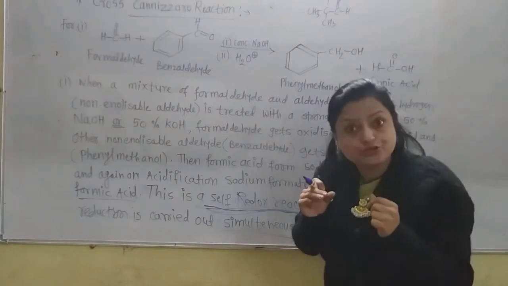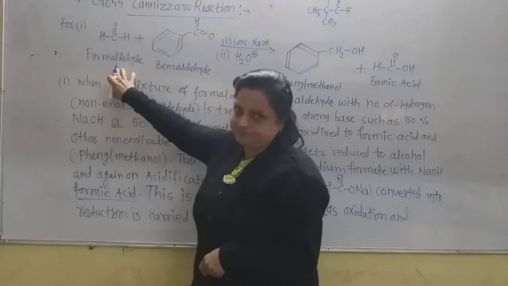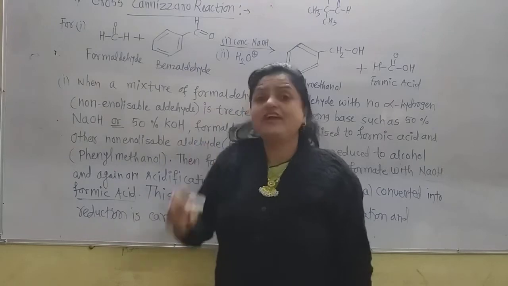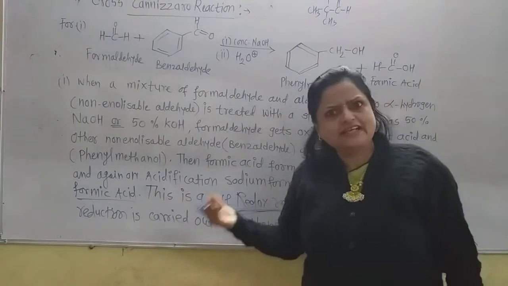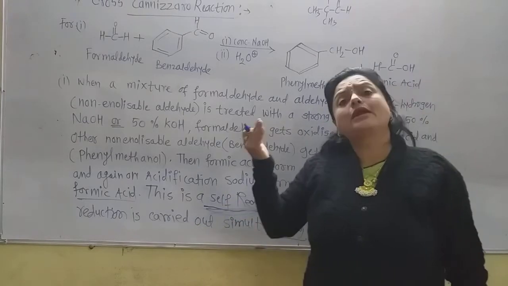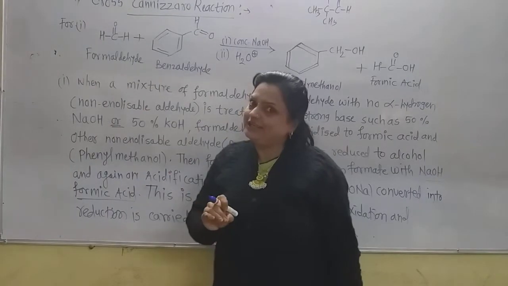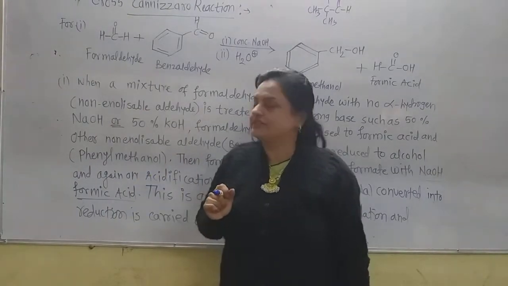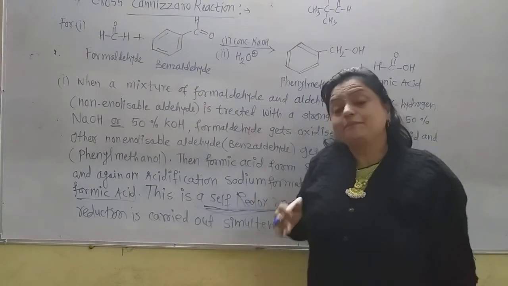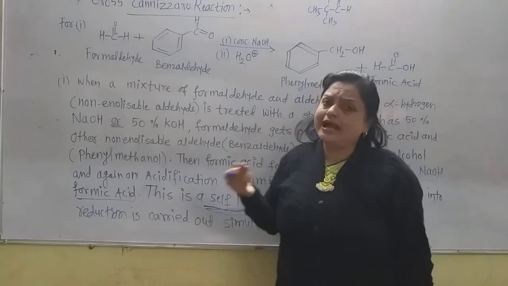Now see what actually happens in this reaction. Here we have formaldehyde and benzaldehyde. One molecule gets oxidized, and we know that when an aldehyde gets oxidized, it gives acids. The oxidation of aldehydes and ketones finally gives carboxylic acid. So formaldehyde definitely forms formic acid after oxidation, and benzaldehyde gets reduced, and we know that after reduction of aldehydes and ketones there is formation of alcohols, that is, addition of hydrogen.